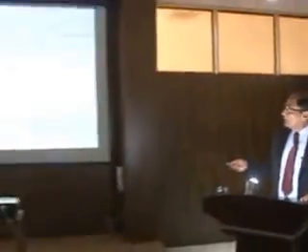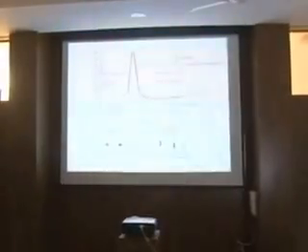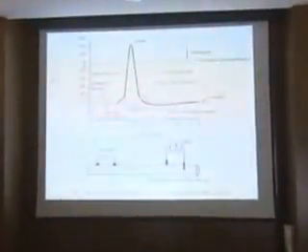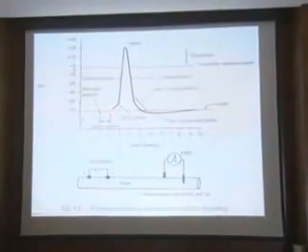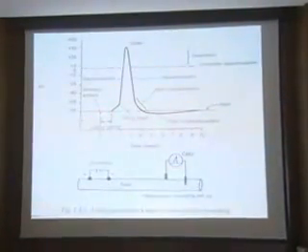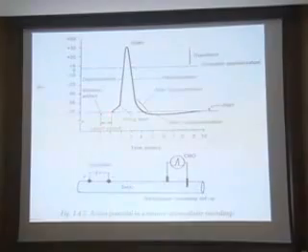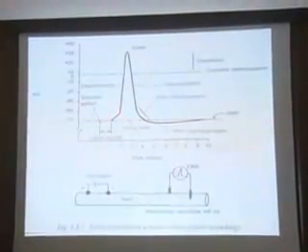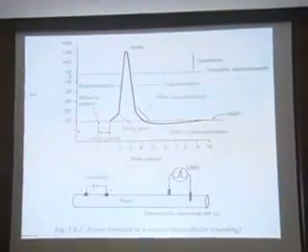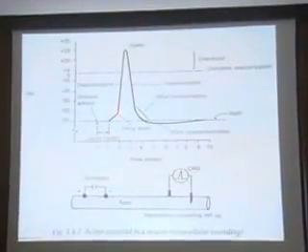Then we get a period of a silent area. There is no potential change. That is the resting membrane potential. And again a point comes where there is a slow rise in the potential. The area from the stimulus artifact to the change in the potential, we call the latent period. The slow rise of the potential we observe is up to minus 55 millivolts. This is what we call the firing level or threshold level.